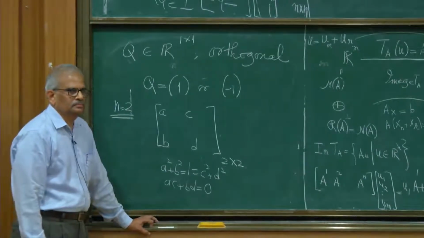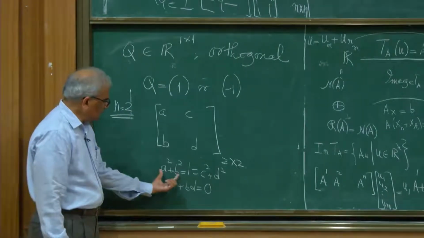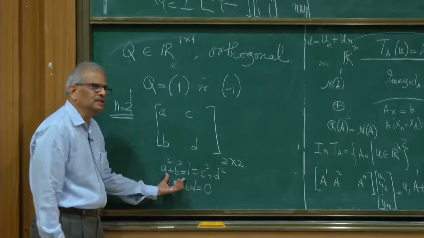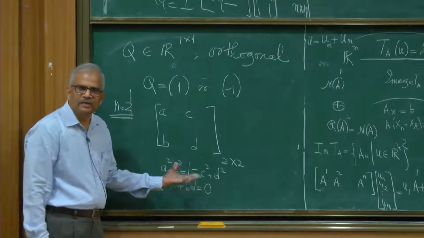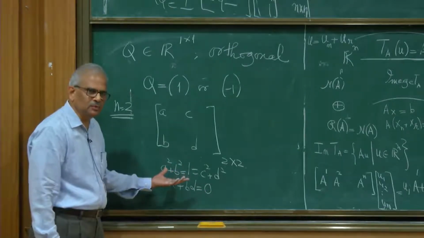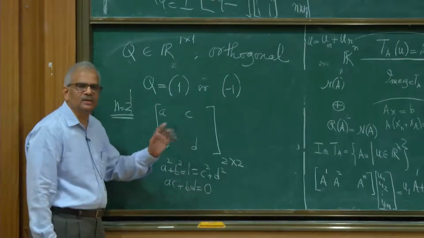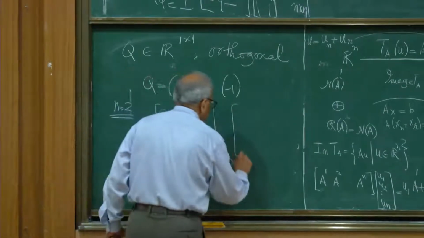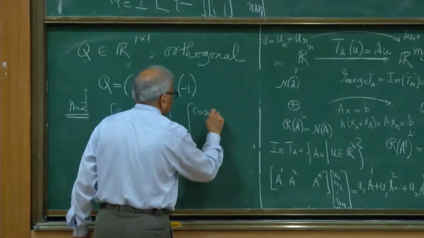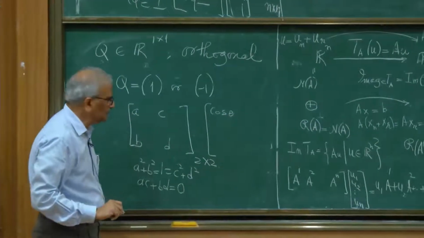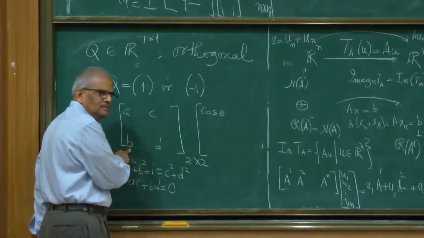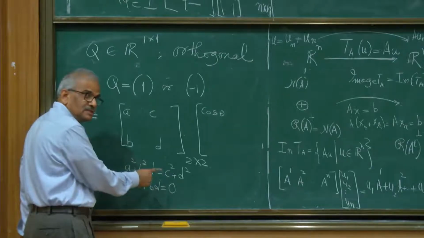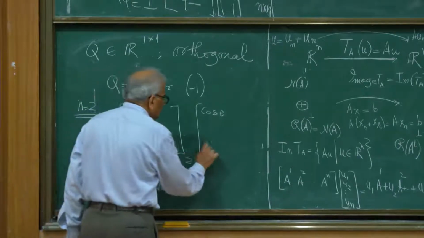Okay. So A square plus B square is 1. That means the absolute value of A as well as the absolute value of B is at most 1. If I have a real number with absolute value at most 1, I can write it as cosine of an angle theta. So this A can be cosine theta for some theta between 0 and 2 pi, and then B is determined. B is equal to square root of 1 minus A square. So that is sine theta.